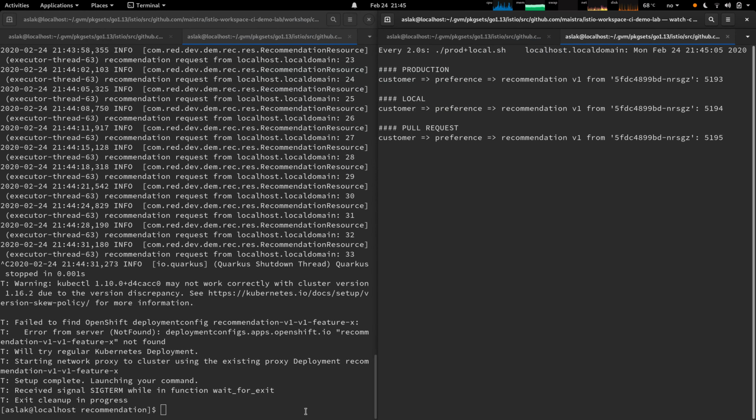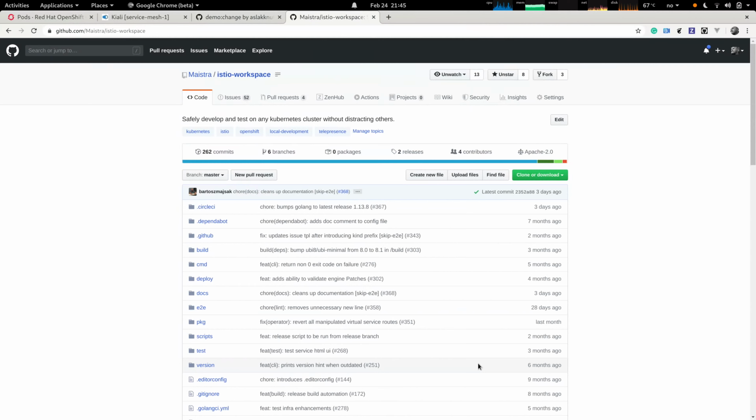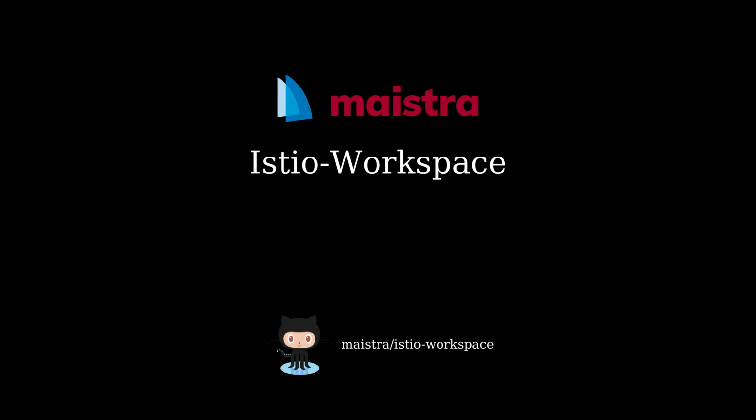We've seen how you can get your own custom route in a shared environment. This allows you to both develop from your local machine, as well as run custom builds like pull requests for either testing or preview purposes, all in the same environment in parallel, without ever affecting the other developers that are using the environment or the users who are using the application.